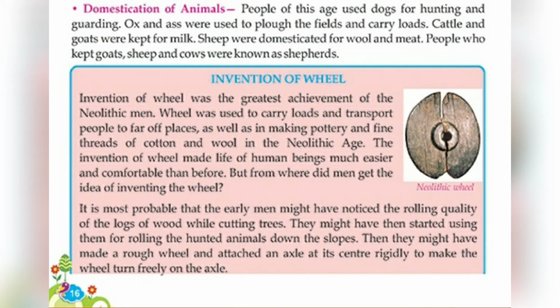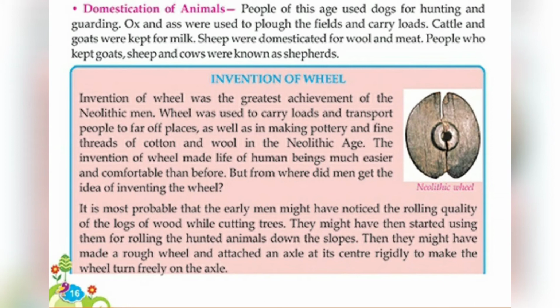Here we can see the photo of a Neolithic wheel. It is most probable that the early man might have observed the rolling quality of the logs of wood, a large wood log rolling down after cutting a tree.